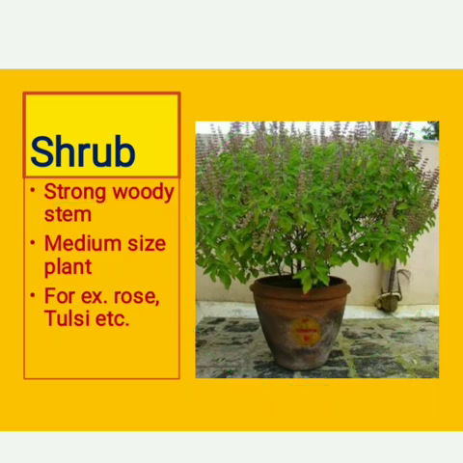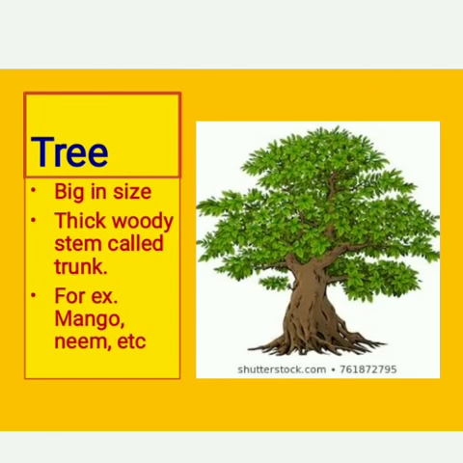Okay, now the next one is tree. Big plants are called trees. Tree is big in size. It has a very thick and woody stem. The name of the stem of a tree is trunk.